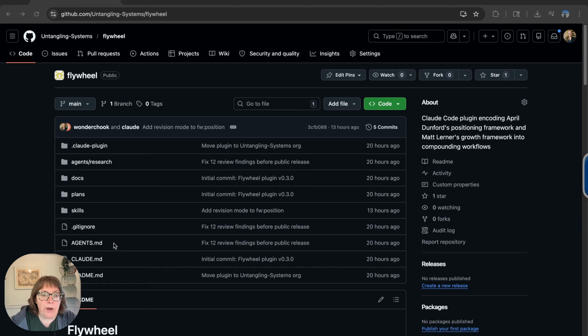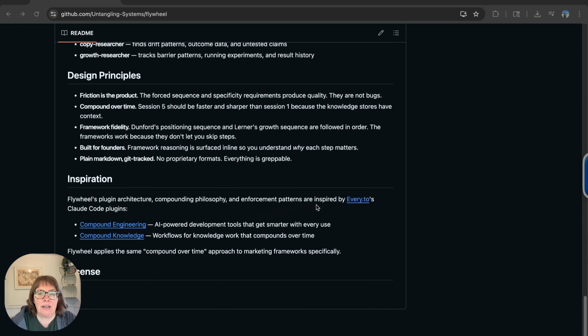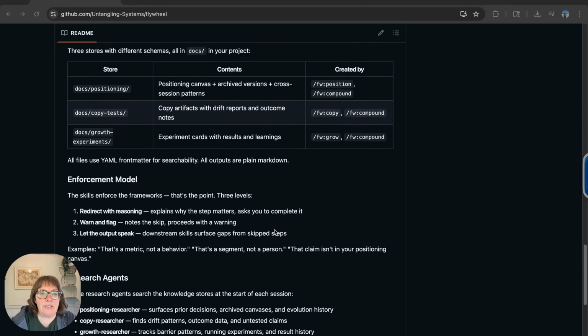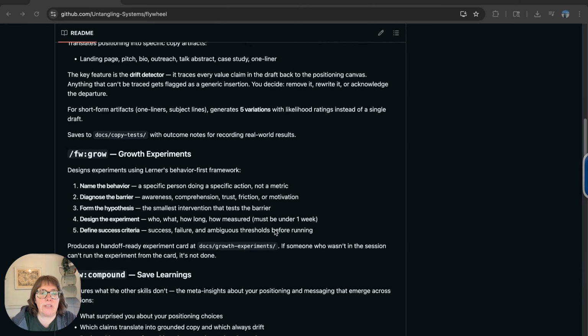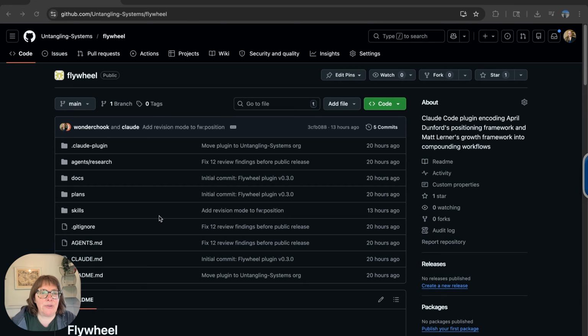The thing is, this idea of encoding things in such a way isn't mine. It certainly was inspired by the compound engineering and compound knowledge plugins, which I used heavily to even build this. So here's the GitHub repo, which has instructions on how you can install it. Pull requests welcome as well. And so now I'm just going to walk you through how to use it.